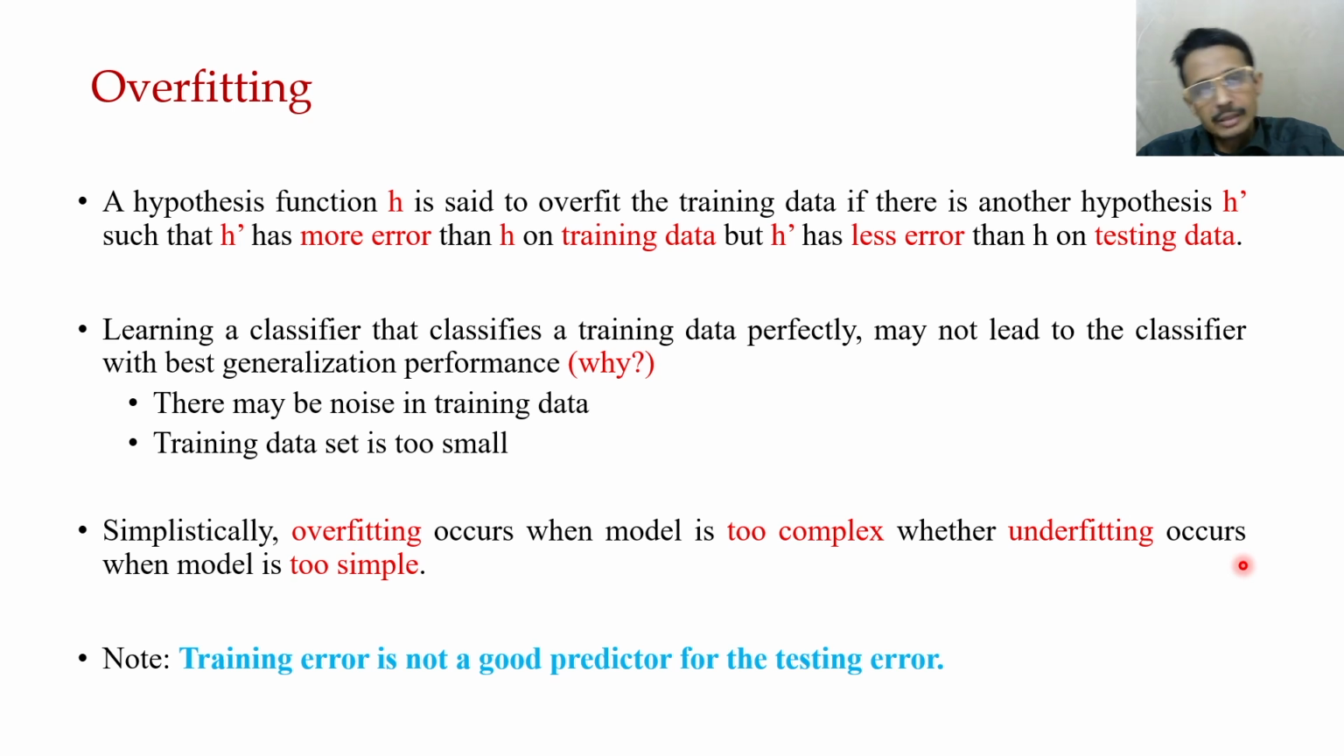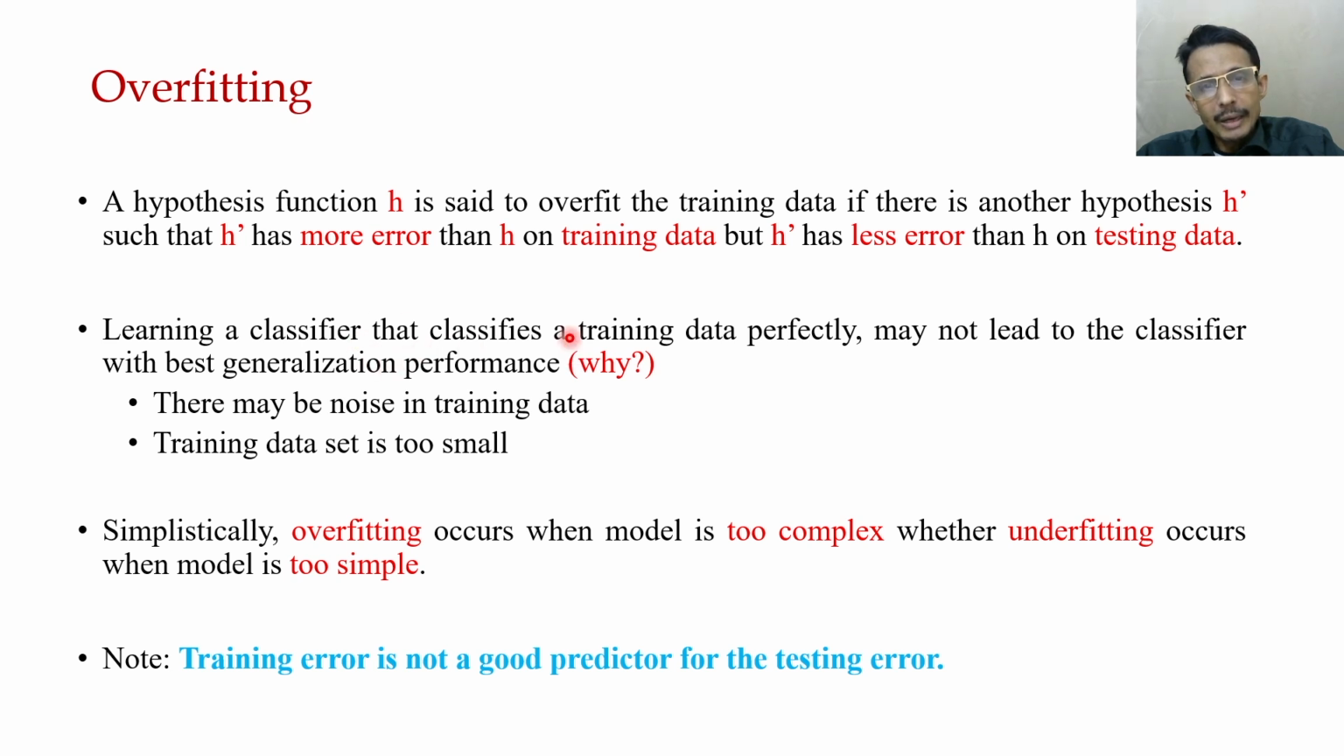So let's try to understand overfitting from a bit more analytical viewpoint. A hypothesis function H is said to be overfitted on training data if there is another hypothesis H bar, which is not essentially H, such that H bar has more error than H on training data but less error than H on the testing data.